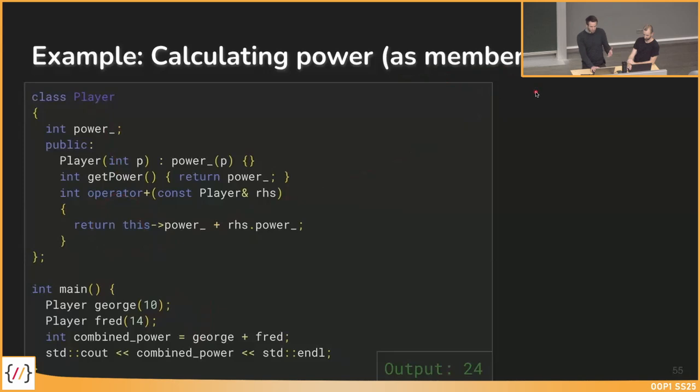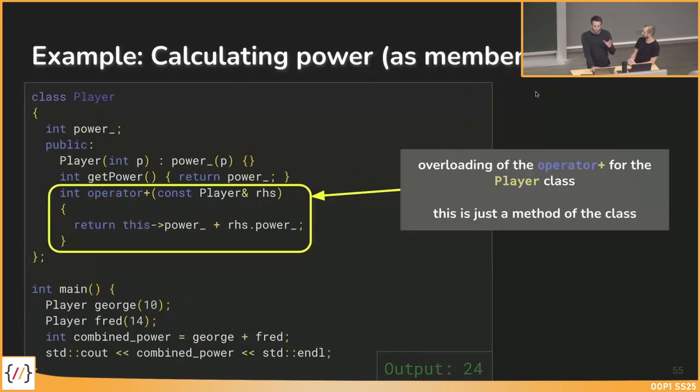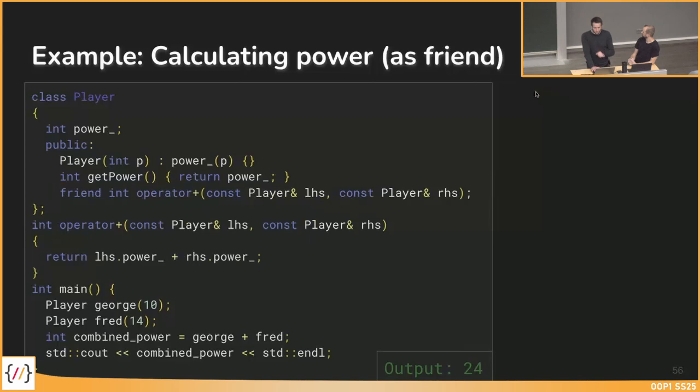We have seen it before, but it's also possible to do it with two parameters. As we've seen for the output operator, we could implement it outside of the class, having the left-hand side a player, the right-hand side a player, doing the calculation, and declaring it as friend. This would also be possible,